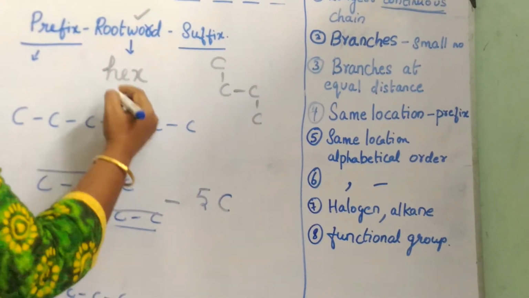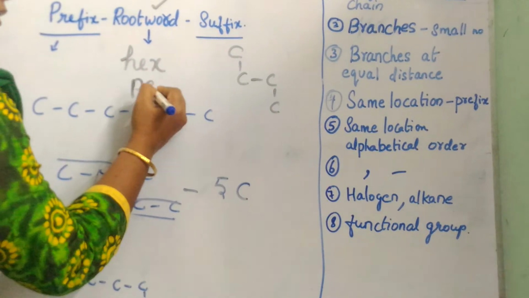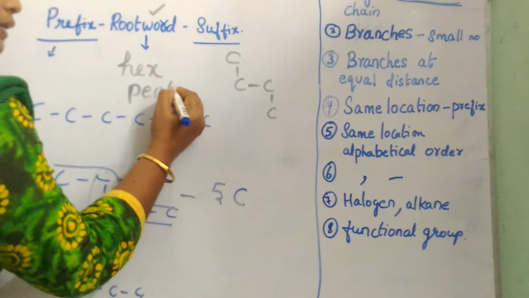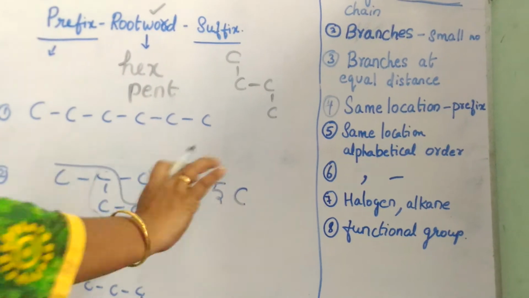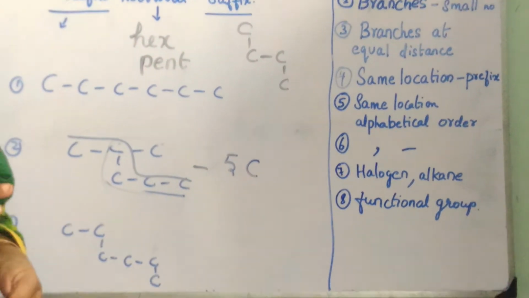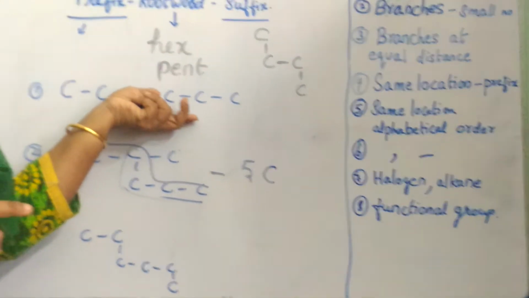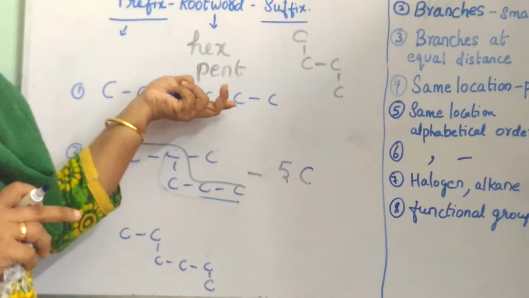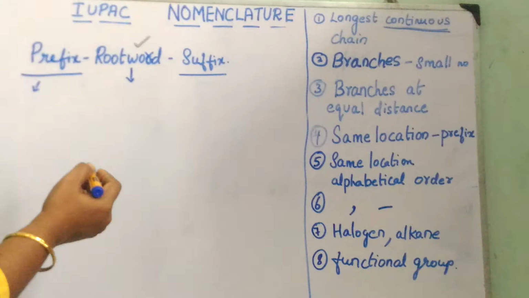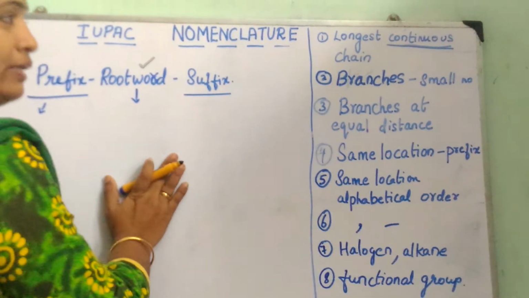If it is 5, our root word is pent, P-E-N-T. We are leaving out the A, so we are only concerned with the number of carbons. So our root word is going to be hex or pent, and hence it is very clear for us.